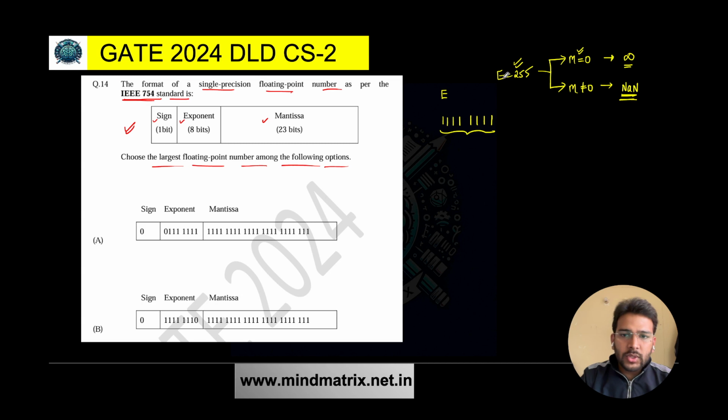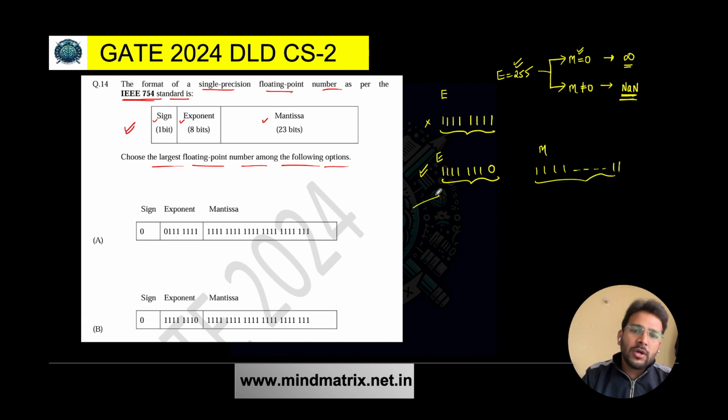Okay, so we need to find the largest. So obviously when we are talking about the largest floating point number, we cannot have all ones in the exponent. So what else can we have? The smallest, just smaller than this one, will be 7 ones, that is 4 times 1, then 3 times 1, and then 0. Definitely this is going to give us the largest floating point number. So this is going to be the value of exponent. And what about the mantissa? Mantissa, if you are having all ones, 23 ones, definitely this is your largest number.